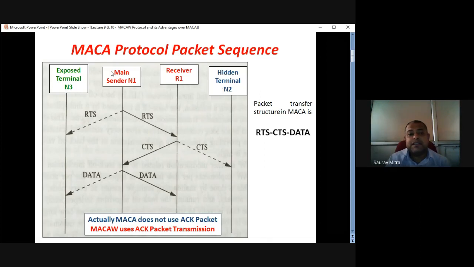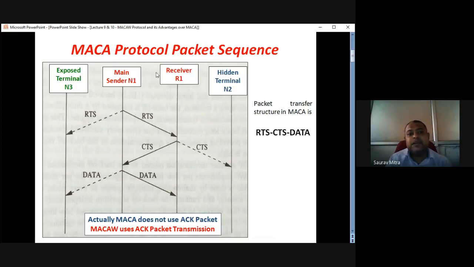There are a lot of sensor nodes on N1 because this is the sender. Maybe a temperature sensor, pressure sensor, air quality monitoring sensor, maybe some chemical sensor, biosensor. All the sensor data are being constantly accumulated by N1, and the same data is being constantly accumulated by N2. They want to transmit this data to the gateway through receiver R1.